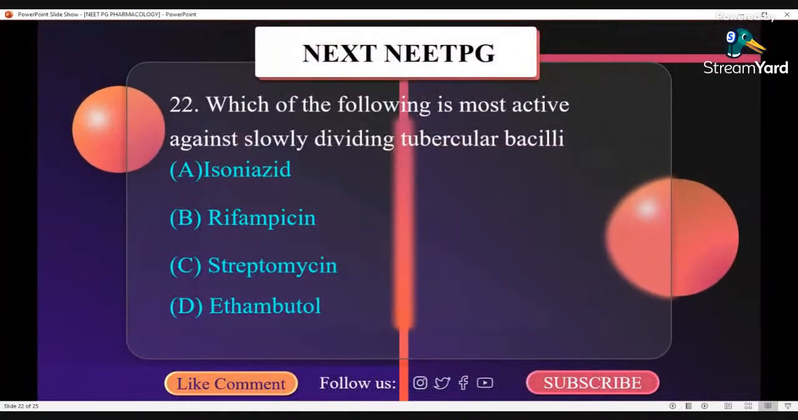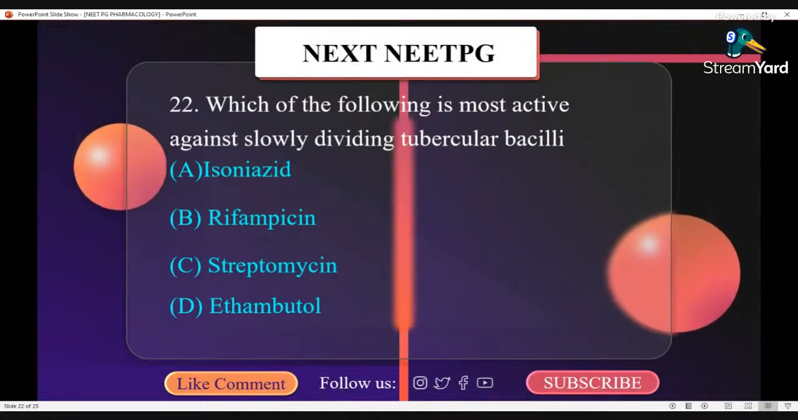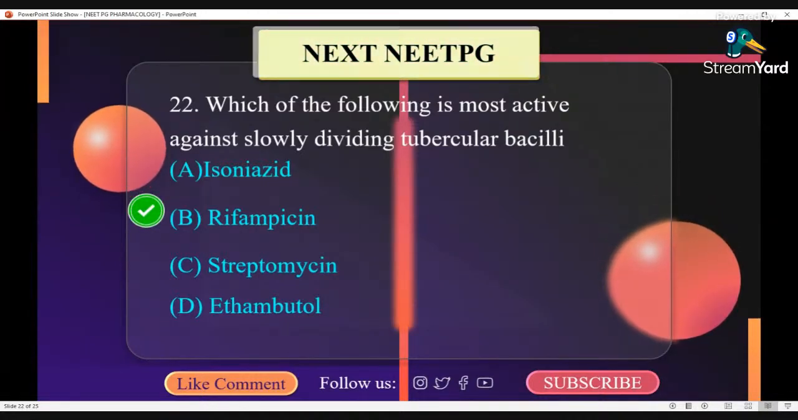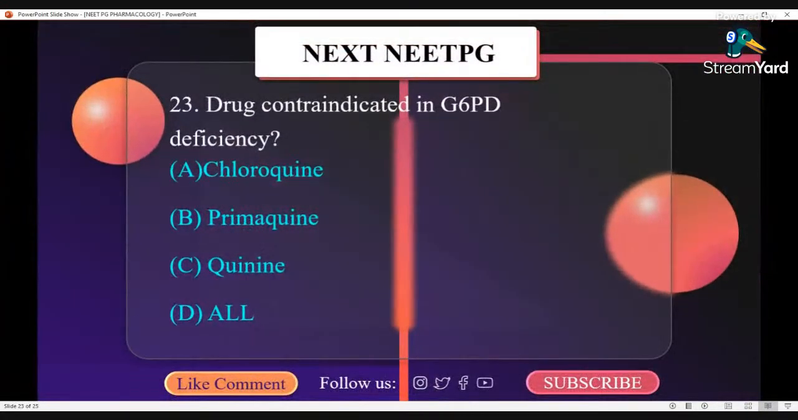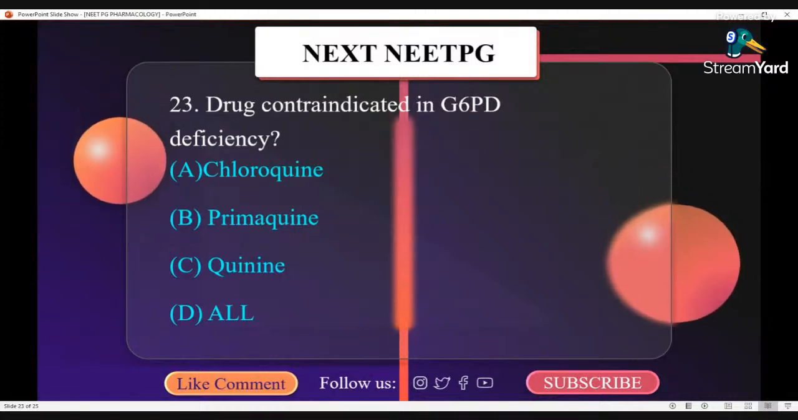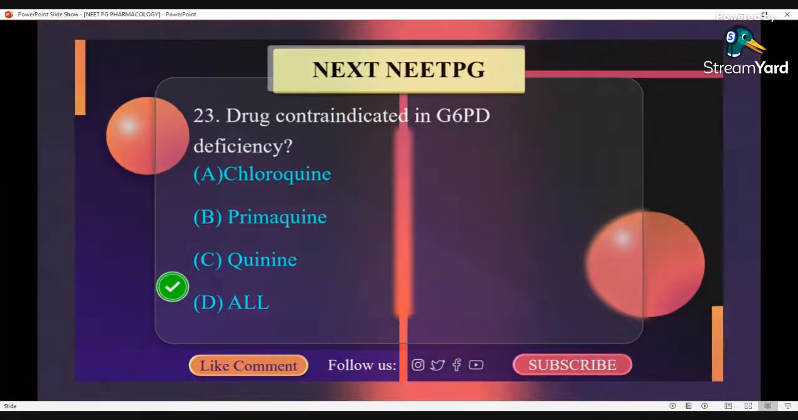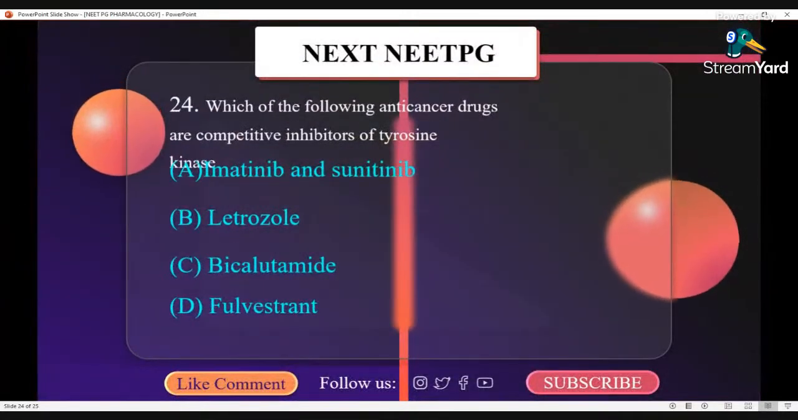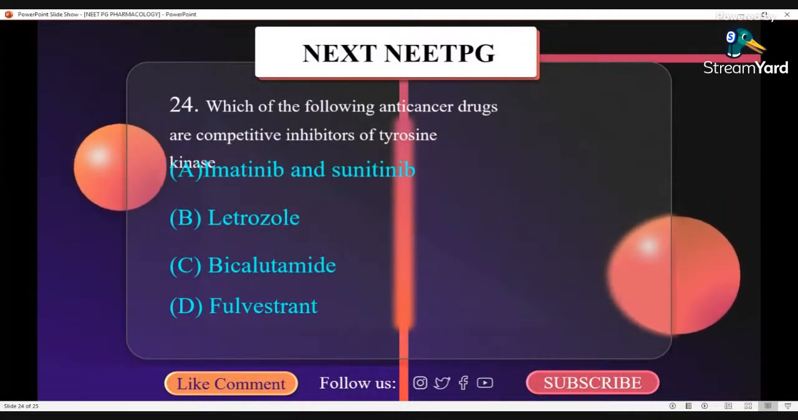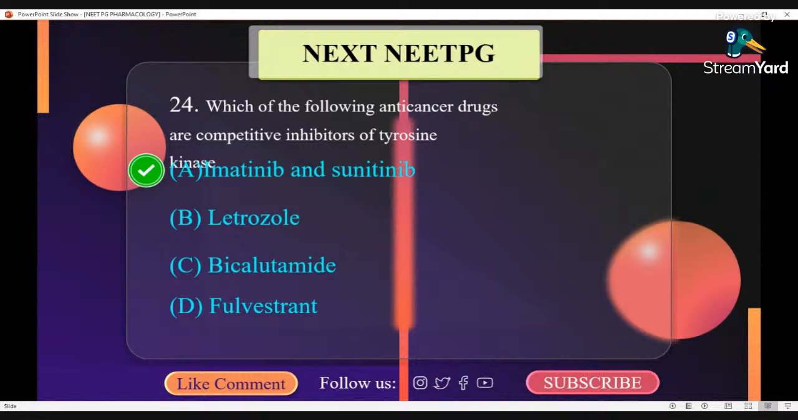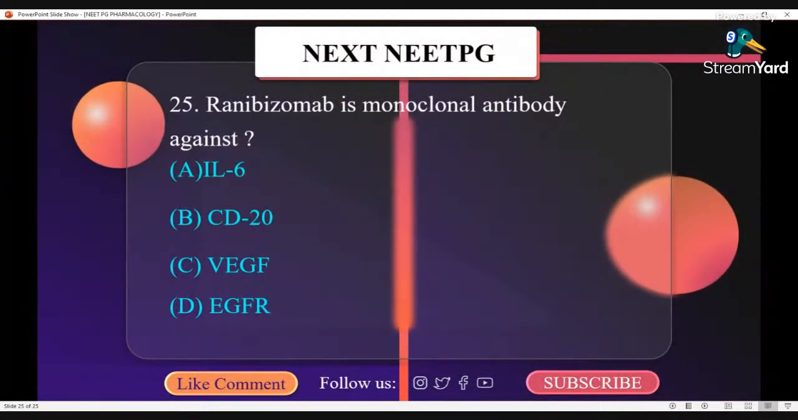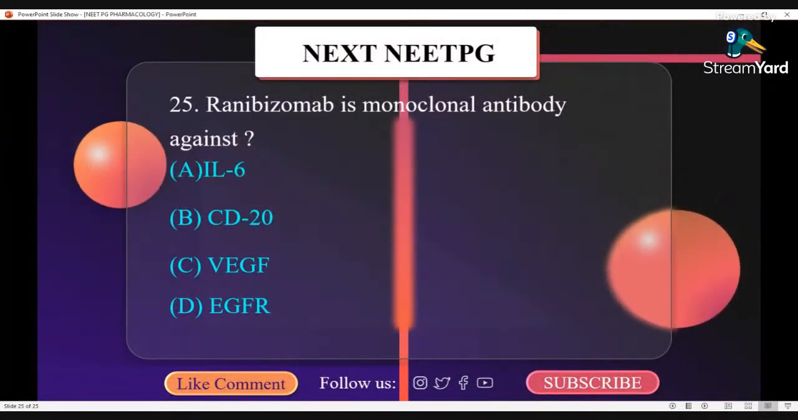Which one of the following is most active against slowly dividing tubercular bacilli? It is rifampicin. Drugs contraindicated in G6PD deficiency are chloroquine, primaquine, quinine, all. Which one of the following anti-cancer drugs are competitive inhibitors of tyrosine kinase? Imatinib and sunitinib. Ranibizumab is a monoclonal antibody against VEGF.